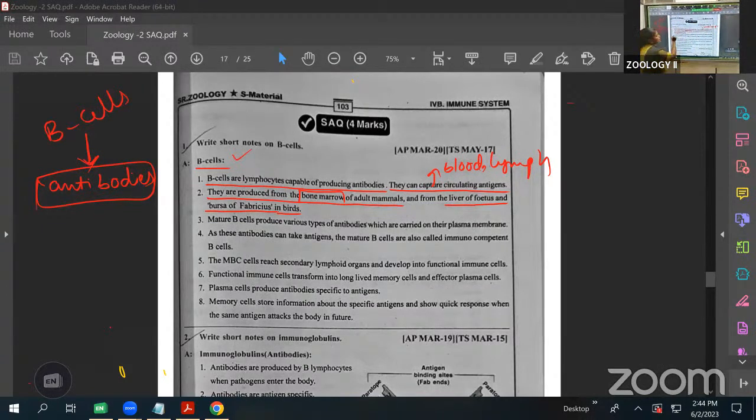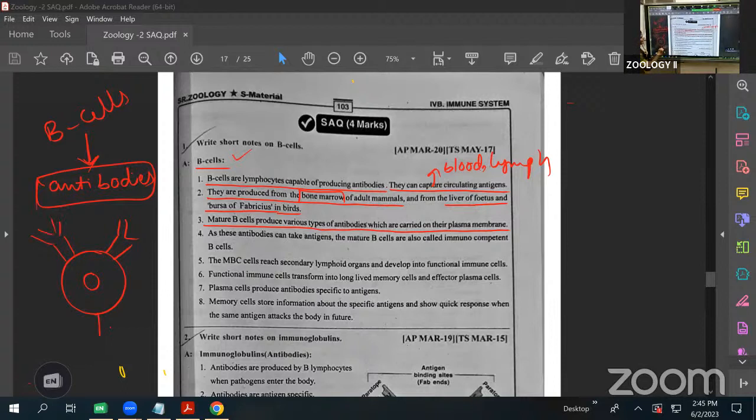Next, the mature B cells produce various types of antibodies which are carried on their plasma membrane. They are capable of producing antibodies which are carried on their plasma membrane. See this one, for example, this is the B cell. Here, these antibodies are Y shaped. These antibodies are present on the B cells.